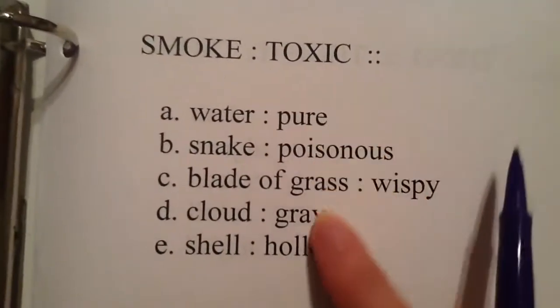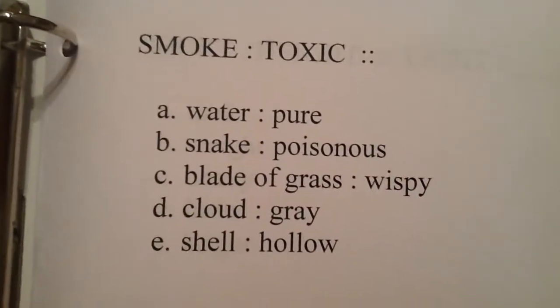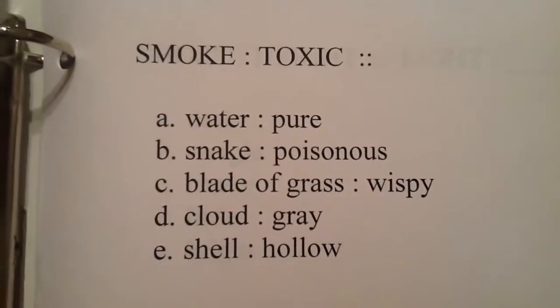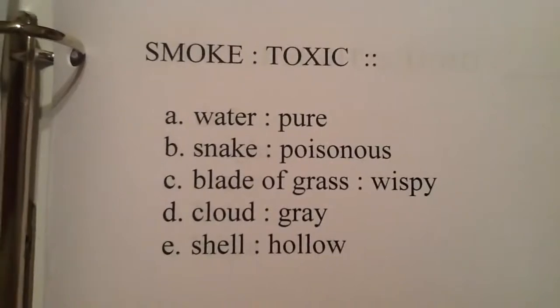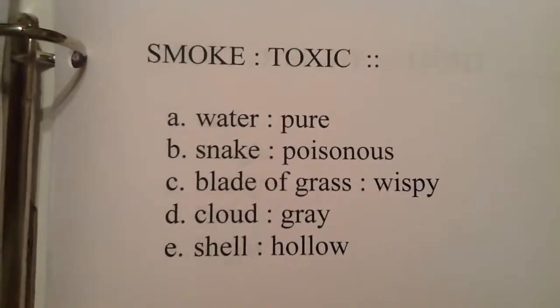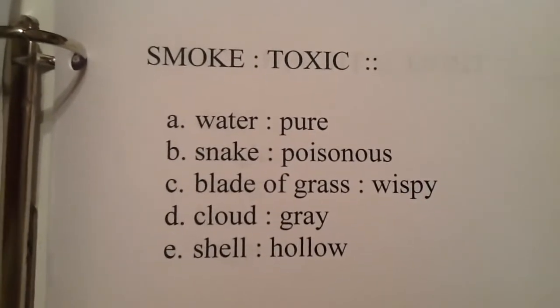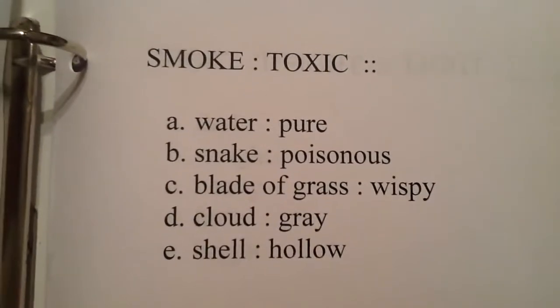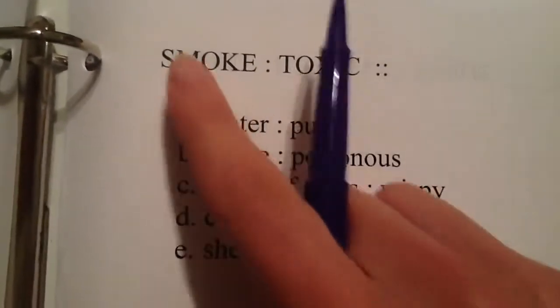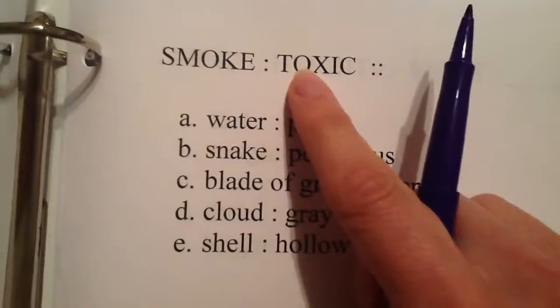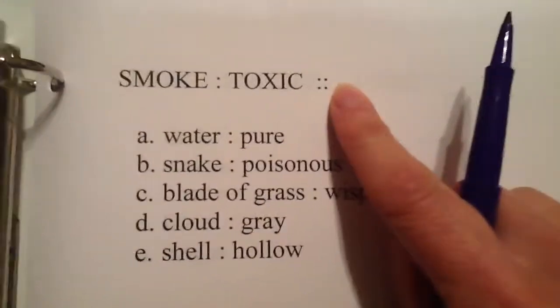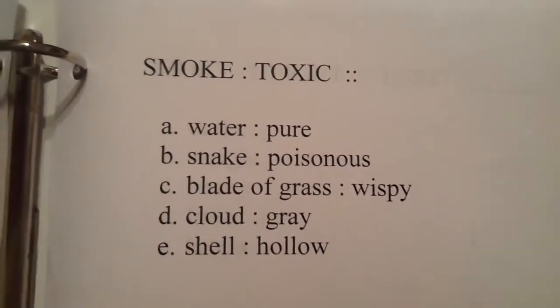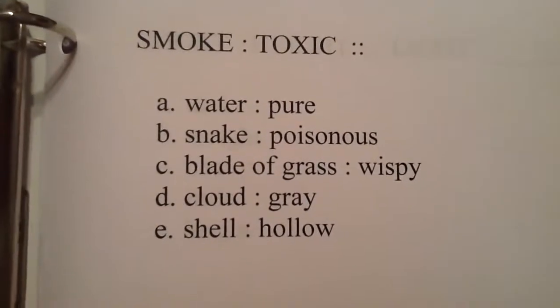And all these adjectives each describe their noun pretty well. So it didn't help us this time to solve our analogy, but it is worth noticing that there is going to be the same relationship in our first word pair as our second when we're talking about parts of speech. If your first word is a noun, your second word is an adjective, then over here you should have a noun and an adjective. So how do we solve this particular analogy?